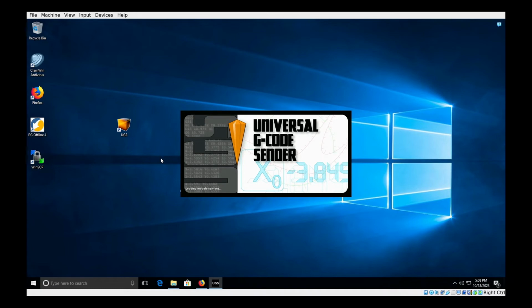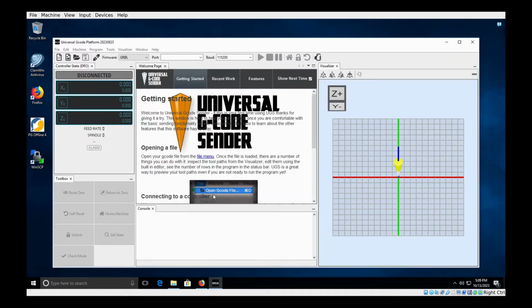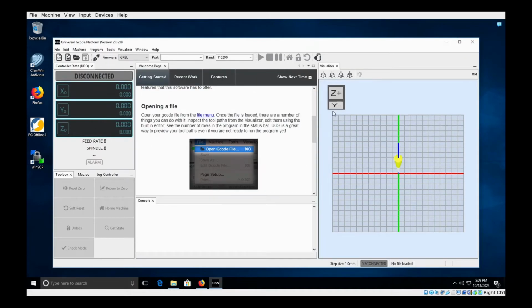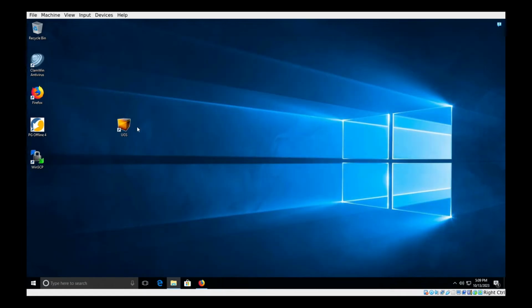So far, so good. And there we are, we have our program up and running. Let's exit out. I'm just going to move this over here. Now what about candle?